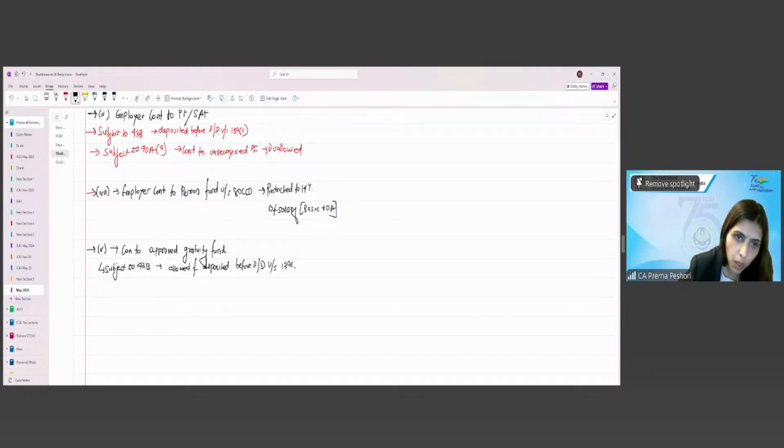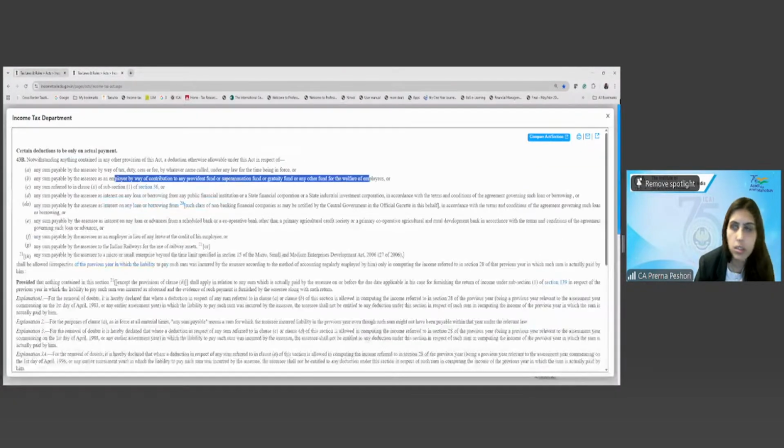under section 139(1). And this is also subject to 40A(9), which is unrecognized gratuity fund. This will be disallowed. There is one more section under 40A. Let us look at it.